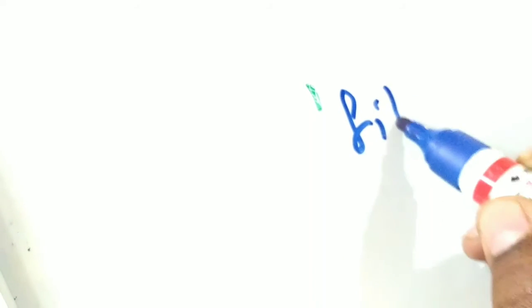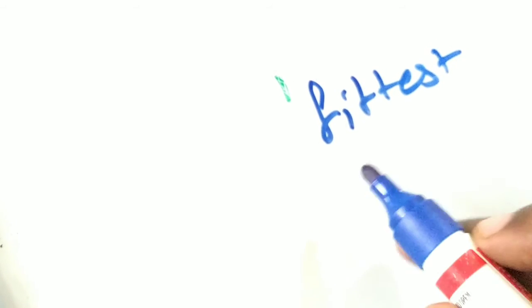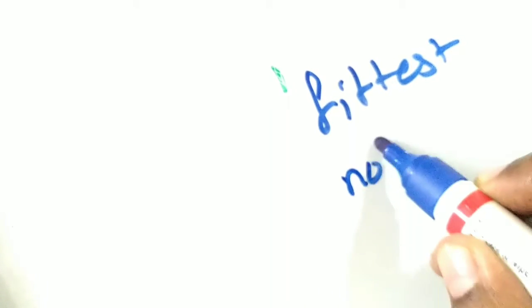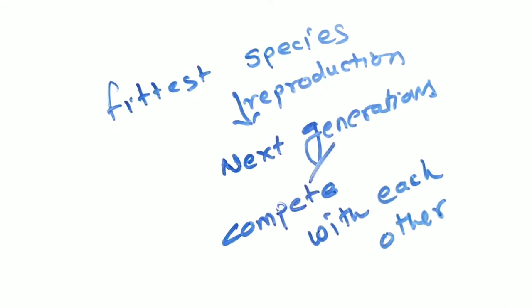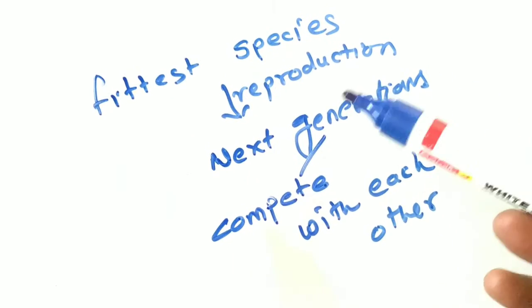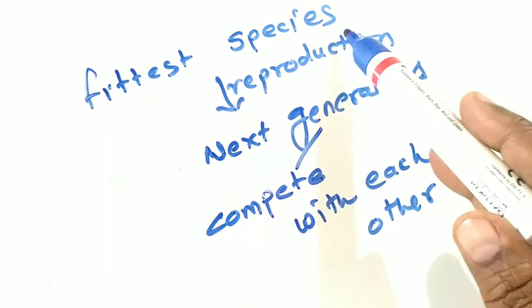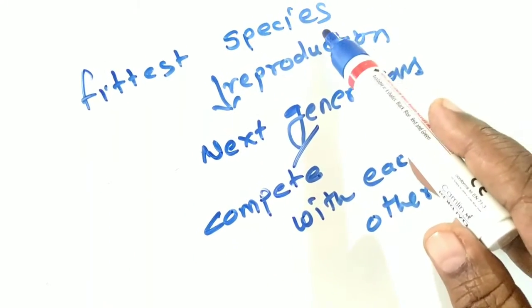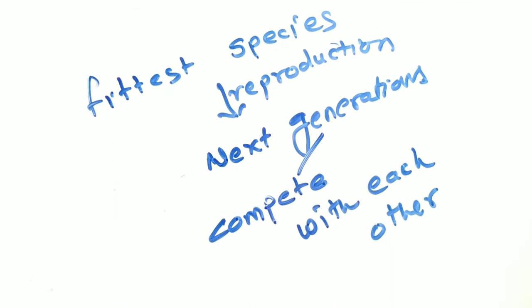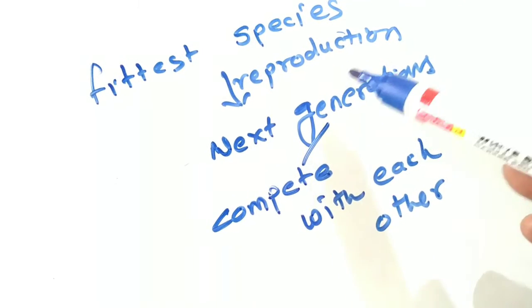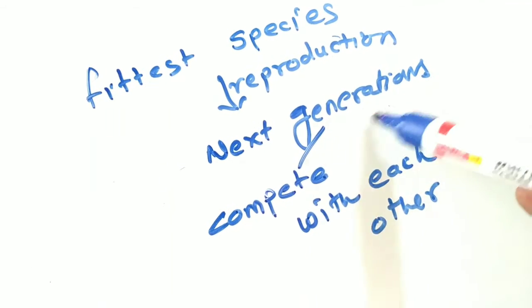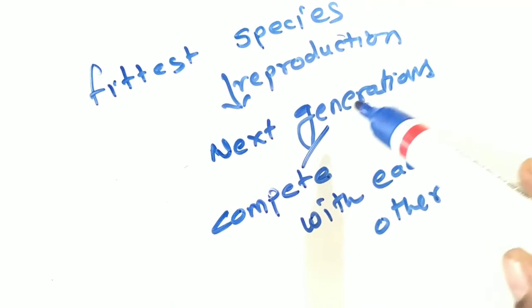So what is Darwin's opinion? His opinion is that only the fittest can survive, and those who are not fit, that animal or that organism, will die. Now, while explaining this concept of survival of the fittest, Darwin explained that the fittest species reproduce in greater number. And due to reproduction, when they reproduce in greater number, there is a